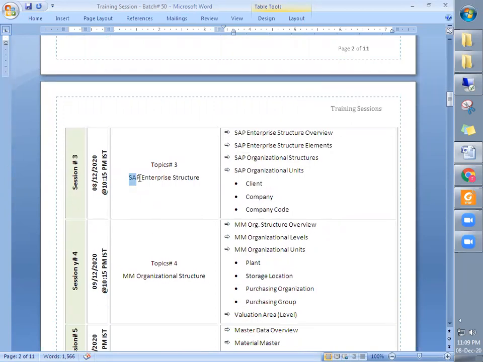So we will try to understand what is an SAP enterprise structure. This is very important, guys, right? So please pay attention. This is the basic, I would say the skeleton of SAP. Now let's try to understand what is SAP enterprise structure. As the name itself indicates, enterprise structure.